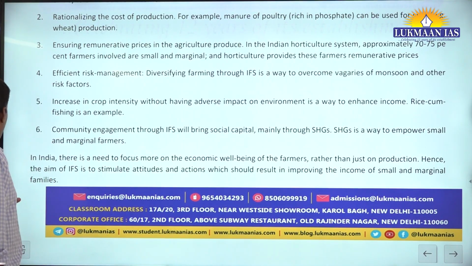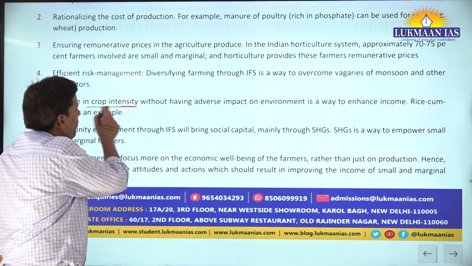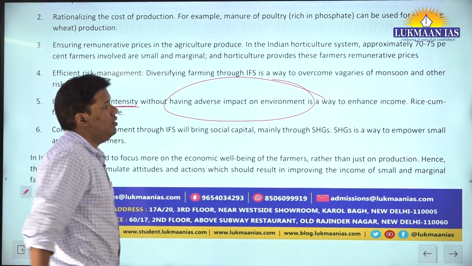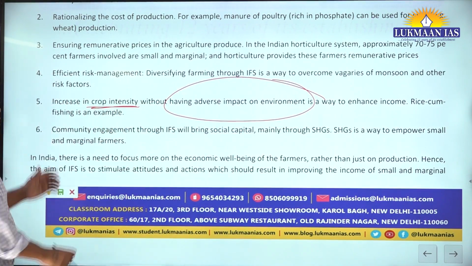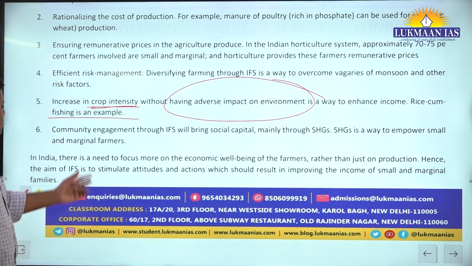Community increase in crop intensity. Now see, somebody says I increase the crop intensity, but you have to complete the thought. You can increase the crop intensity, but it must not have an adverse impact on environment, right? That is what they are saying. And rice and fishing is an example. This is an example of IFS.